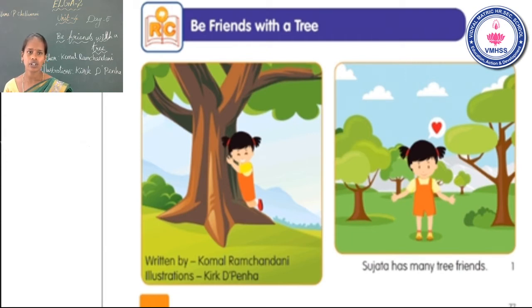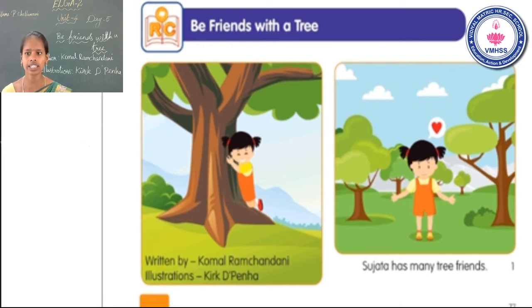Okay, before we learned setting. See the setting in this story: forest. Sujata has many tree friends. Sujata, S-U-J-A-T-A. Has, H-A-S. We already learnt in the whole word session.